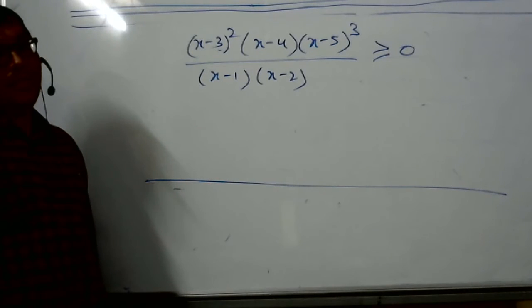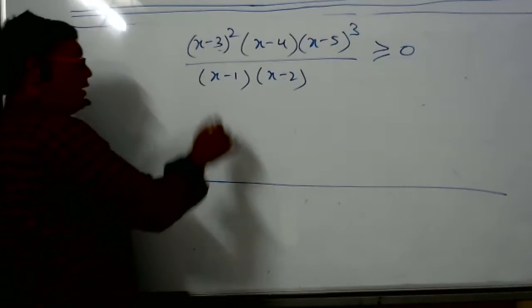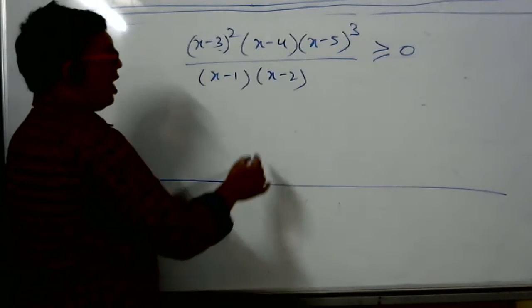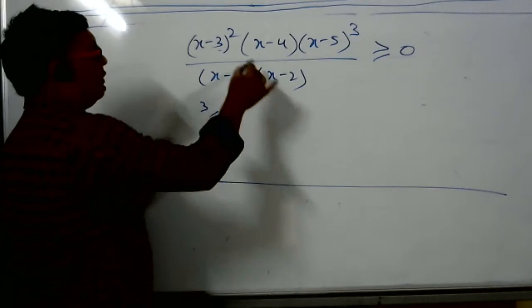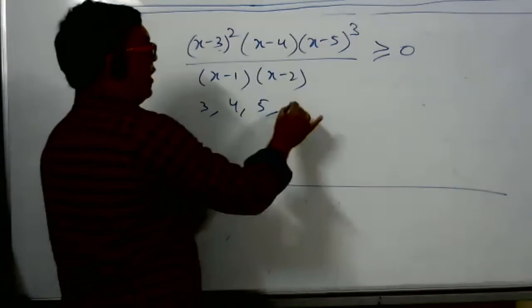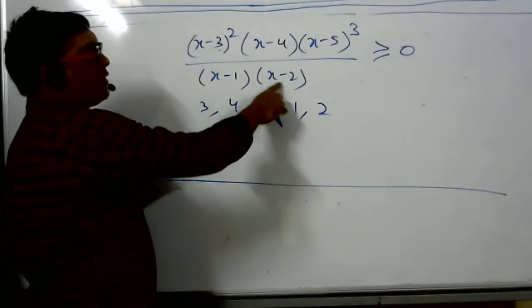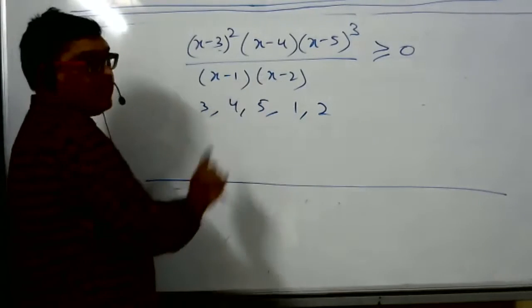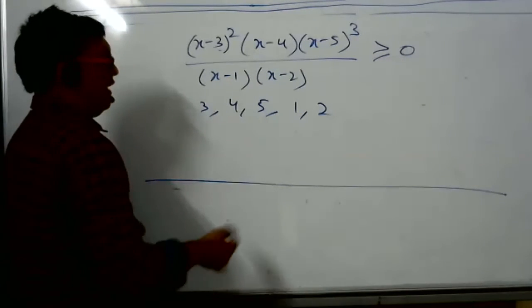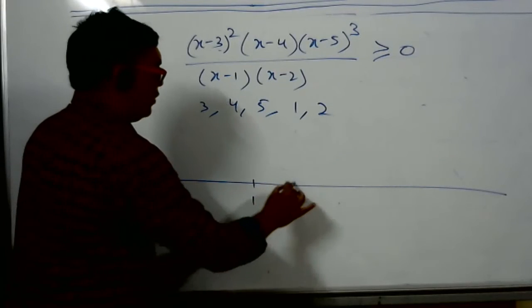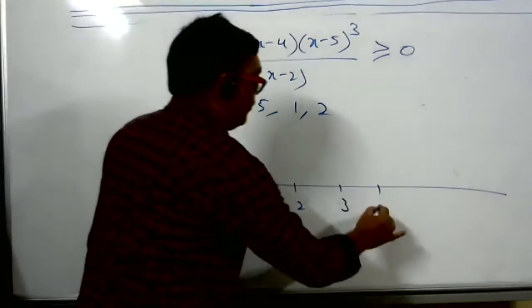Now tell me what I should mark on the number line. Sir, first we should take the roots and discontinuity points. Okay, that way we can do, but orally also we can do now. What points should I mark? 3, 4, 5, 1 and 2. 1 and 2 are points of discontinuity, so mark them on the number line accordingly: 1, 2, 3, 4, 5.